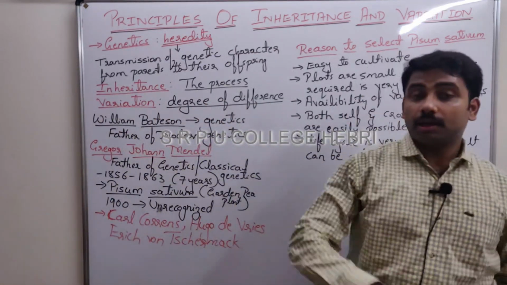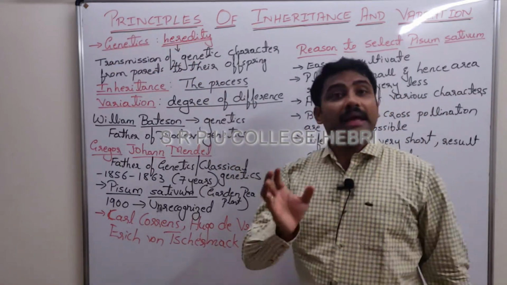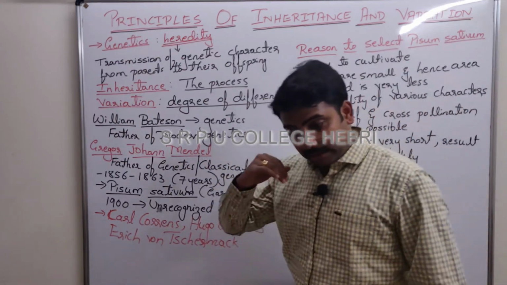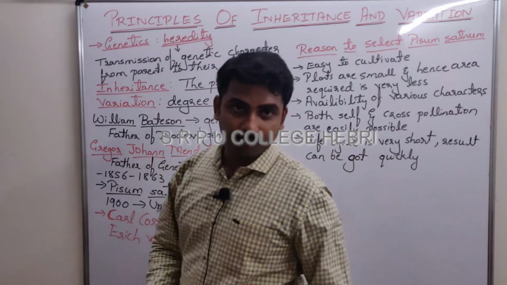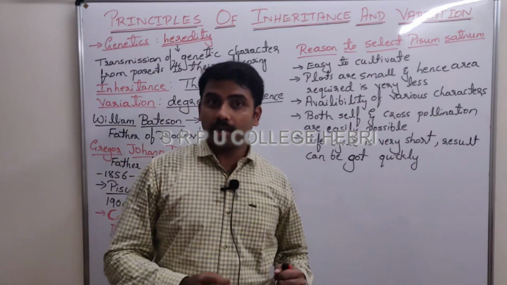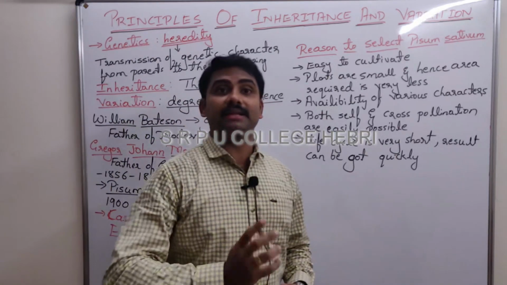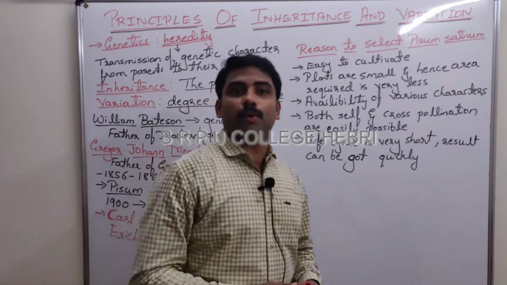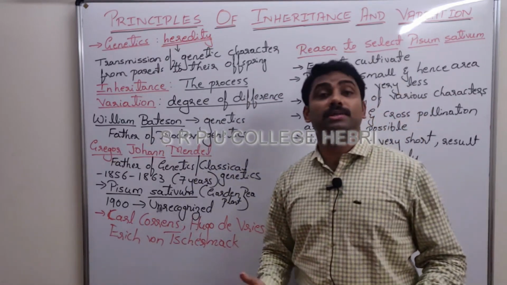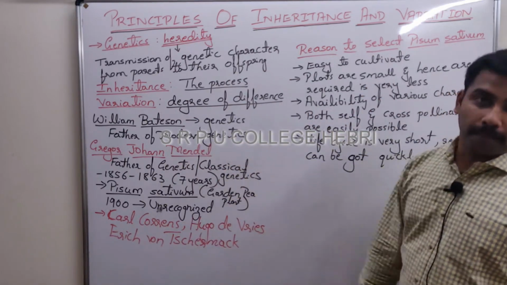My dear students, throughout the next 9 to 9.5 hours, what we are discussing is how characters of parents go to the next generation, and even though characters go to the next generation, parents and offspring are not exactly the same. Siblings are not exactly the same. In between the two, there is variation, there is difference. When we ask this question, many scientists tried to find the answer. Their theories and hypotheses got rejected, and the man who became successful is Gregor John Mendel.